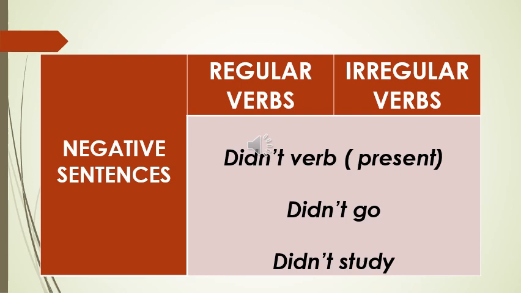Okay? So for example, I put here didn't go or didn't study. If you notice, I put didn't and the verb goes back to the present. No, didn't went. Okay? Or no, didn't studied with ed. So as you see, the verb returns to be in the present form. Okay, I think it's clear. I hope so.